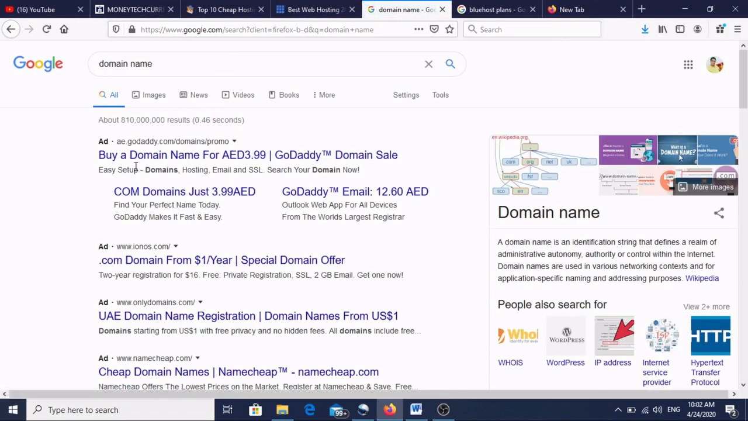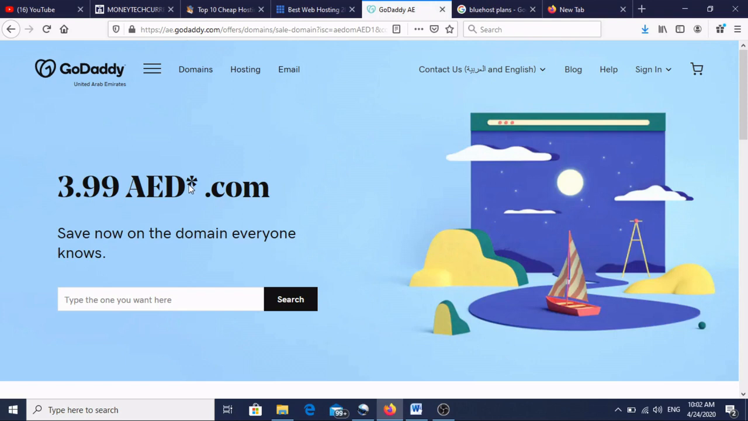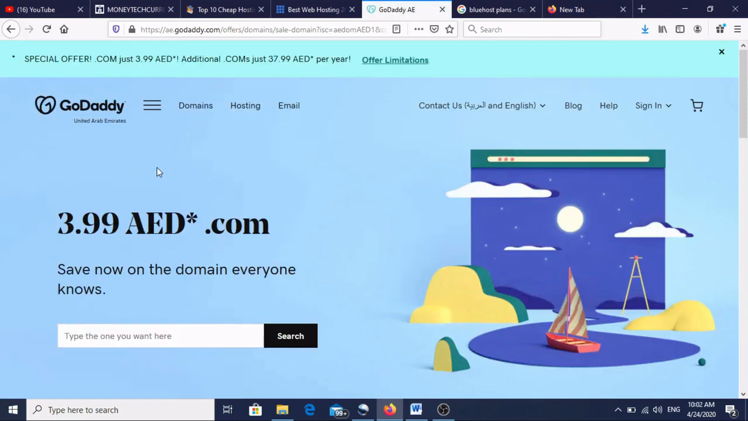Here if you see godaddy.com, ionos.com, onlydomains.com, so many sites are there which are providing the domain name. So first we'll go to godaddy.com. In this case the page will open like this, and don't get confused, this logo has been changed. Previously the person with straight hair was the logo, but now it has been changed.